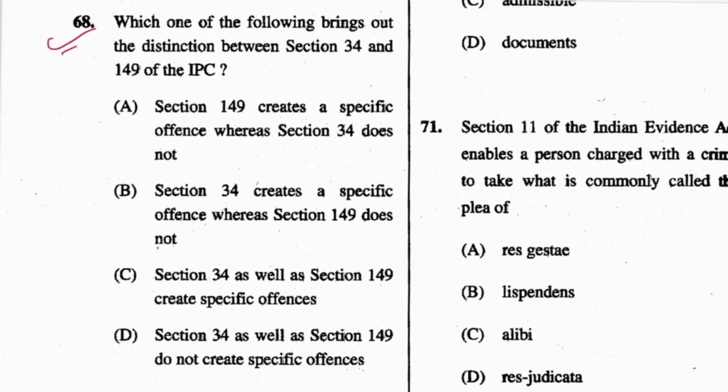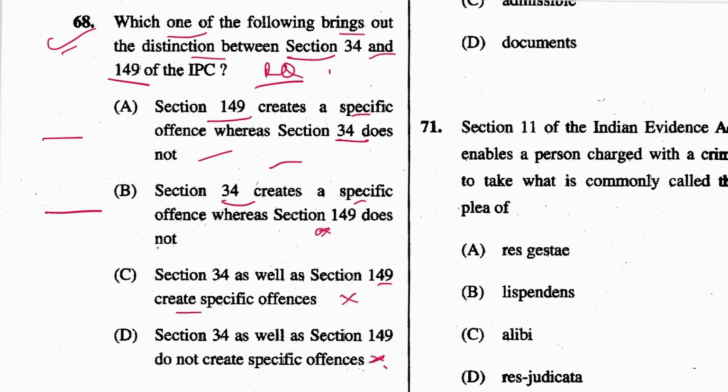Next, 68. Which one of the following brings out distinction between section 34 and 149? See, this is a repeat question, isn't it? Section 149 creates specific offense, 34 does not. It is correct. 34 creates specific offense? No, the two are contradictory. So if one is correct, another is incorrect, obviously. 34 as well as 149 create specific offense? No, do not create. So A is the answer.